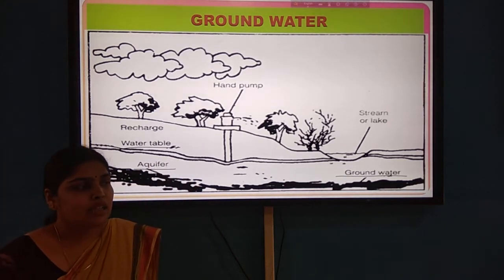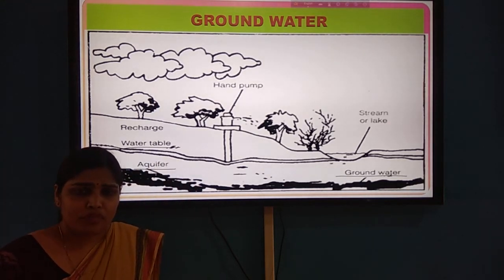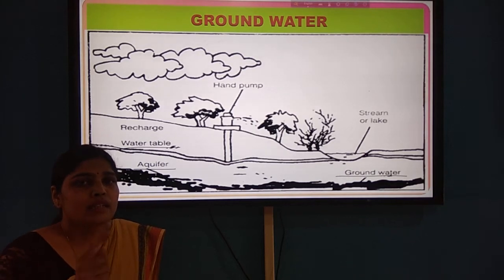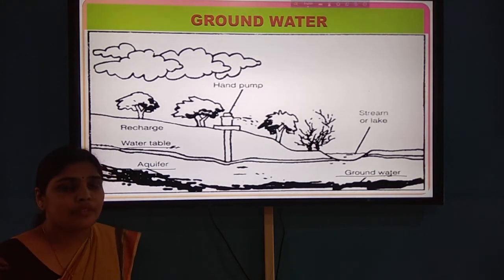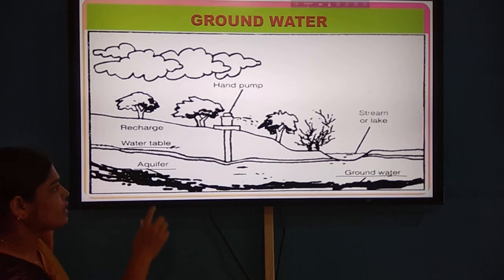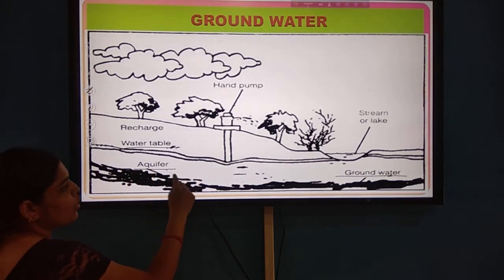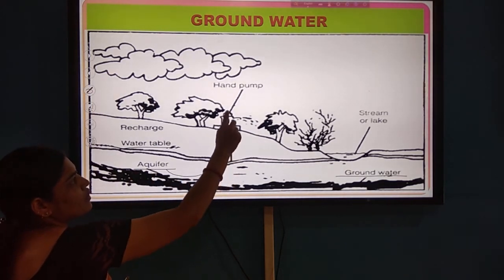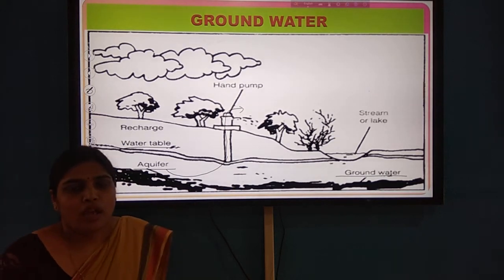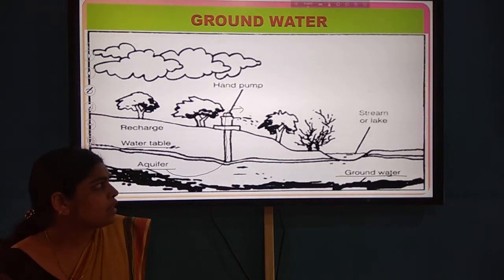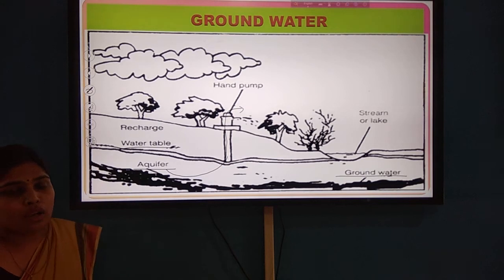An aquifer is a place where all the rocks are filled with water, and this is called an aquifer. We generally draw out the water of the aquifer through hand pumps and also wells or borings. So this is all about the groundwater.